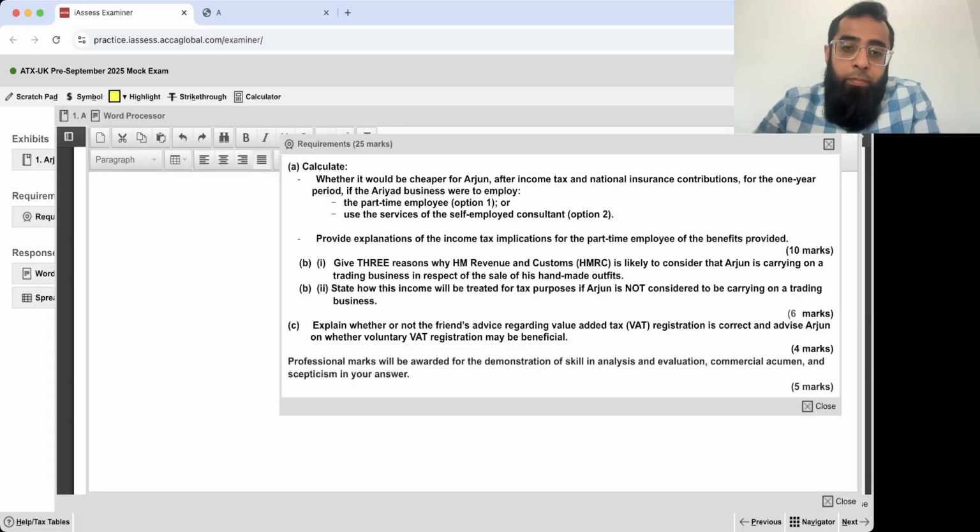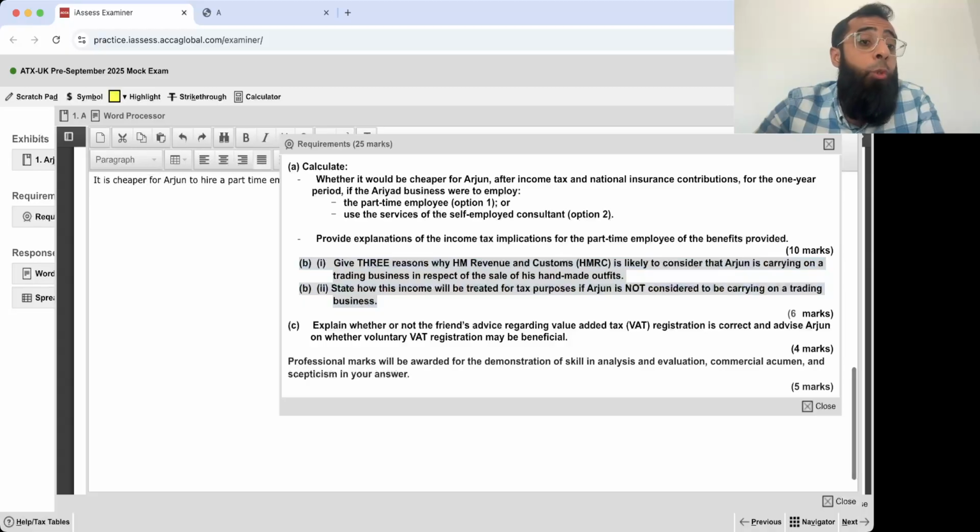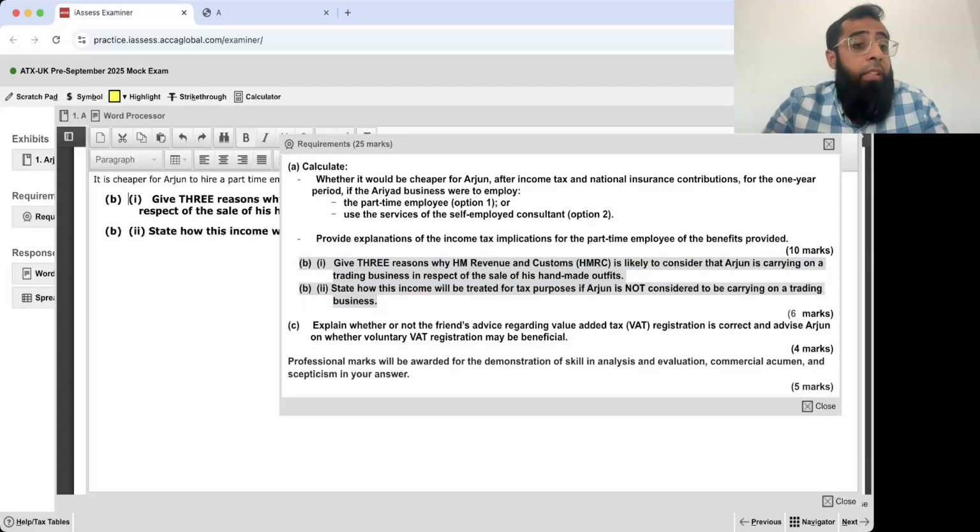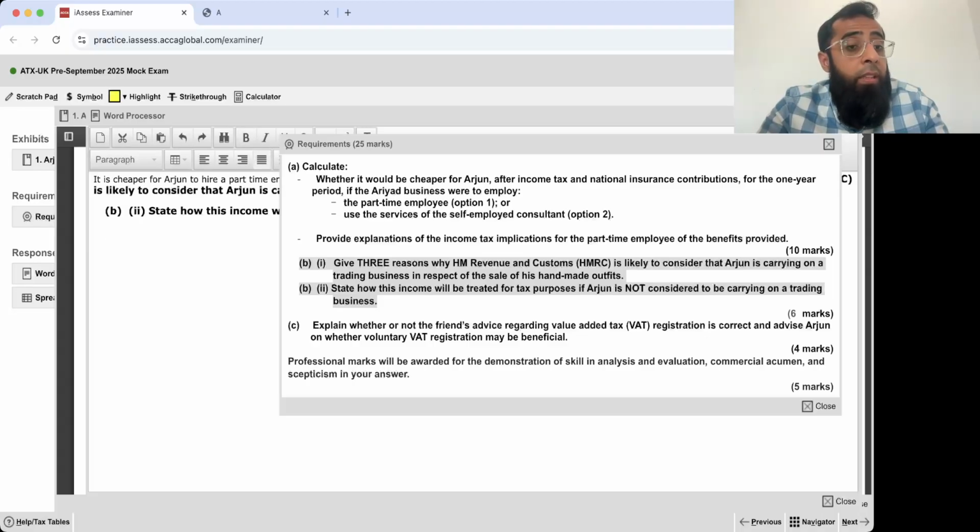Now part B. Part B1. Give 3 reasons why HMRC is likely to consider Arjun carrying on a trading business in respect of sale of his handmade outfits. We haven't read that. And state how it will be treated for tax purposes if Arjun is not considered to be carrying on a trading business. So now this is a 6 marks requirement which we have to discuss, this part B1 and part B2. But obviously for that, we need to go and read the scenario further, to see what the scenario is saying in this regard.